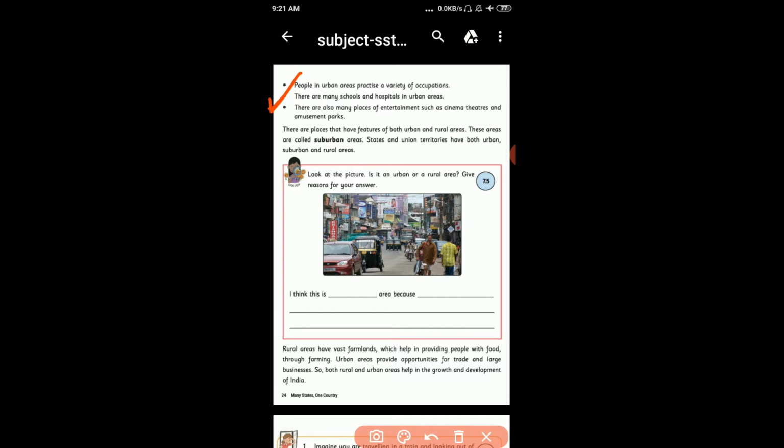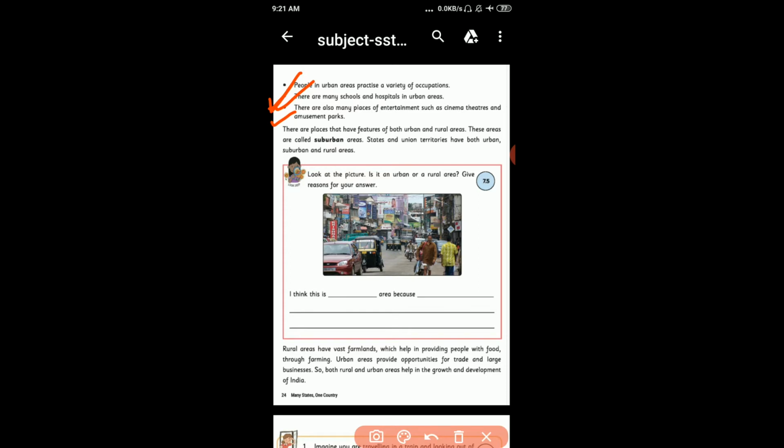first, people in urban areas practice a variety of occupations. There are many schools and hospitals in urban areas. This time we studied about the urban areas. There are also many places of entertainment such as cinema, theatre and amusement park.